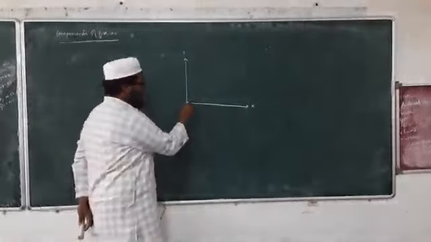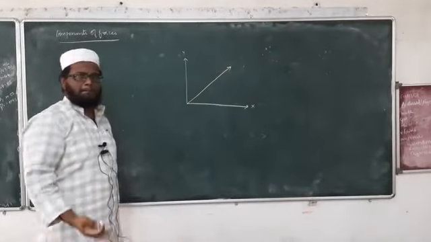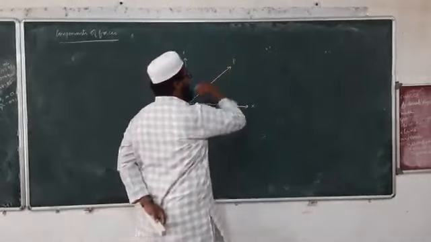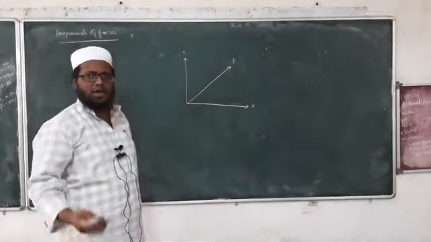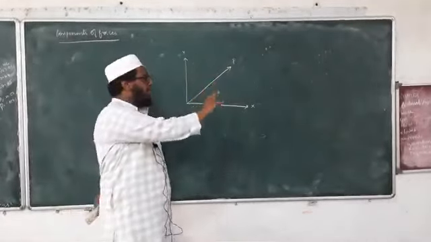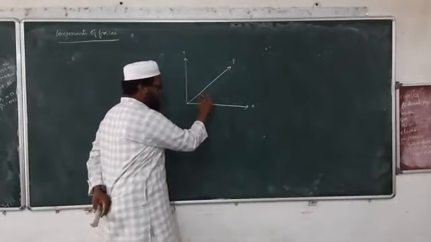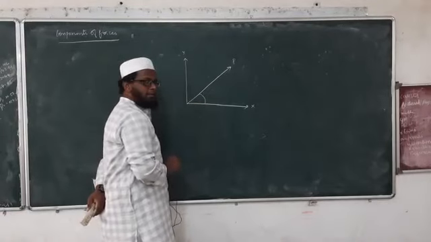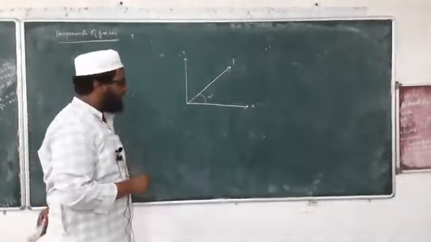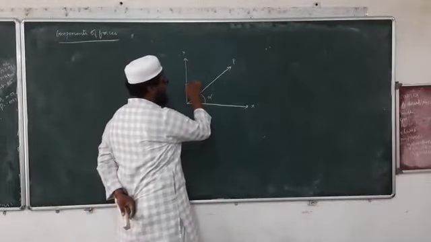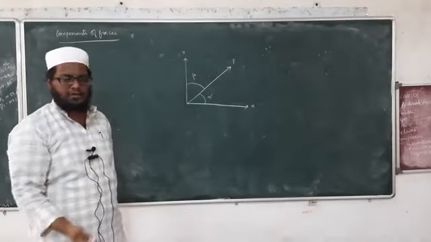So if I apply an inclined force, I make it as P. This force is P, this is my x axis and this is my y axis. So I have applied a force which is an inclined force, and the name of that force is P. Now the angle made by the force P with x axis, let this be alpha, and the angle made by the force P with y axis be beta. I don't know what is alpha, what is beta.